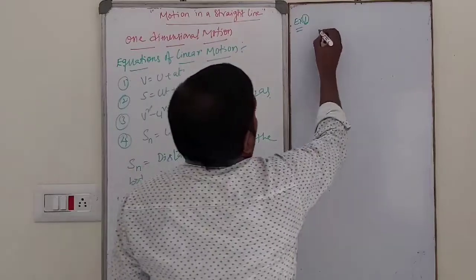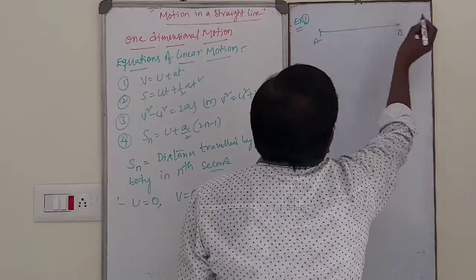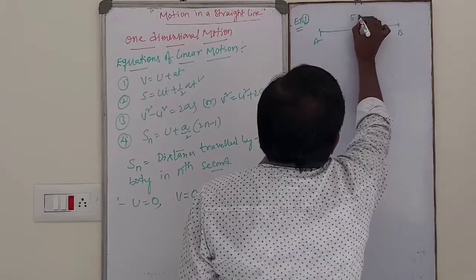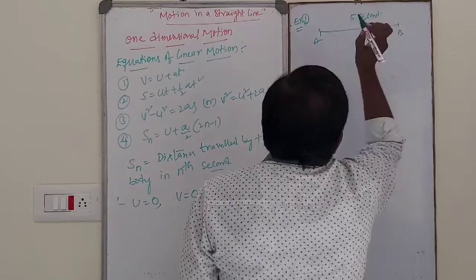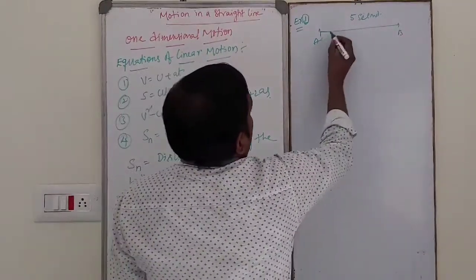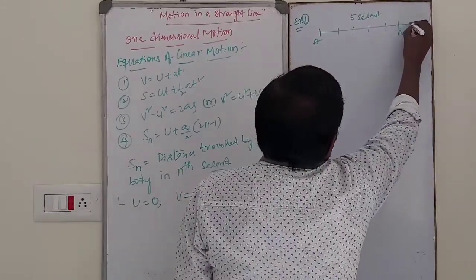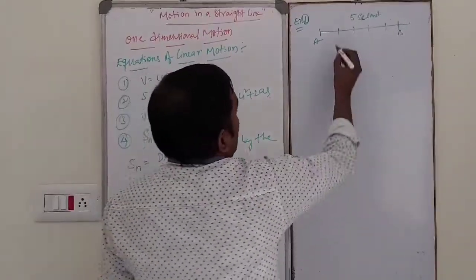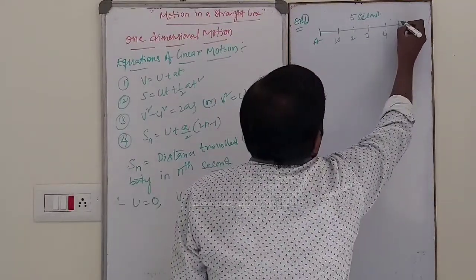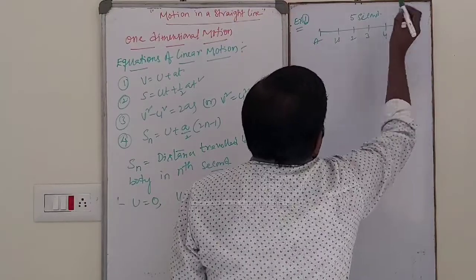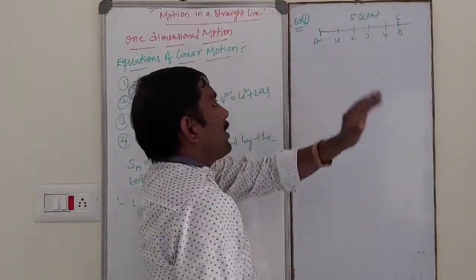Let us consider a body moving from A to B in 5 seconds.